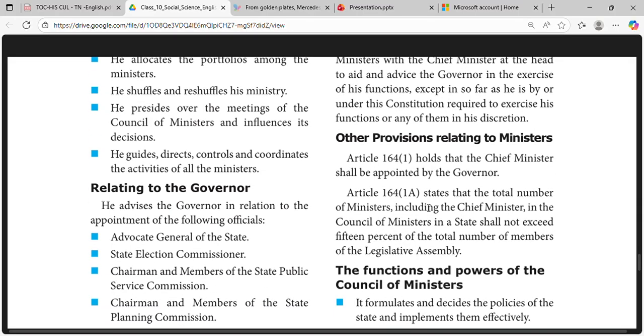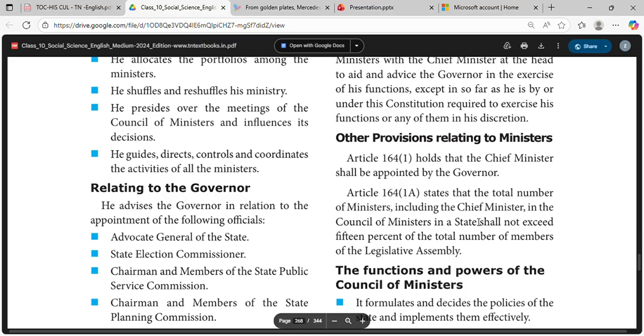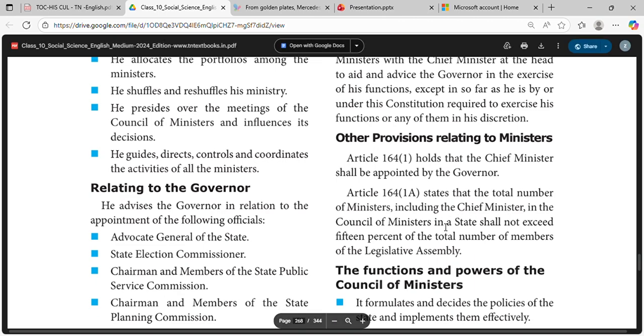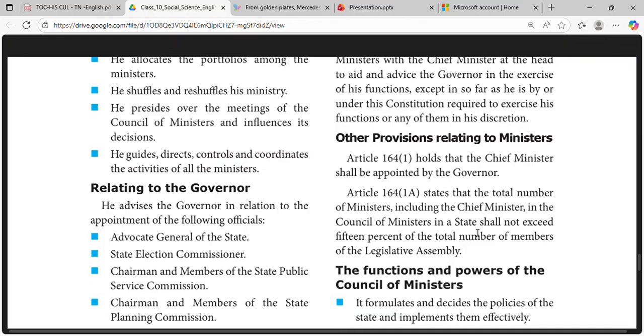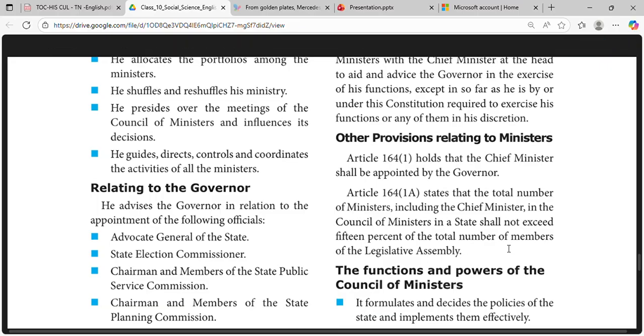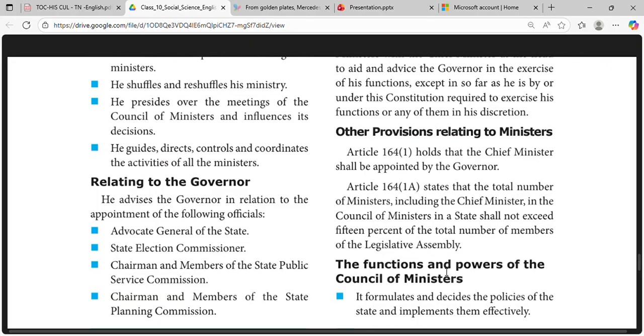Article 164(1) states that the total number of ministers, including the chief minister, in the council of ministers in the state shall not exceed 15% of the total number of members of the legislative assembly.